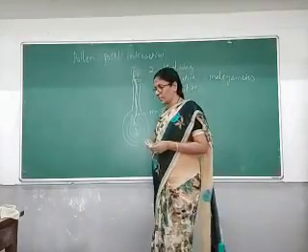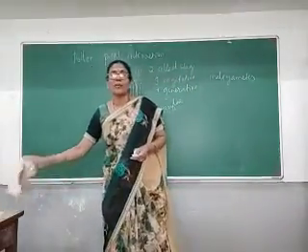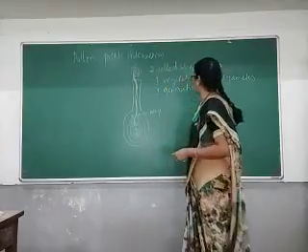Now let us see the next segment, that is artificial hybridization.